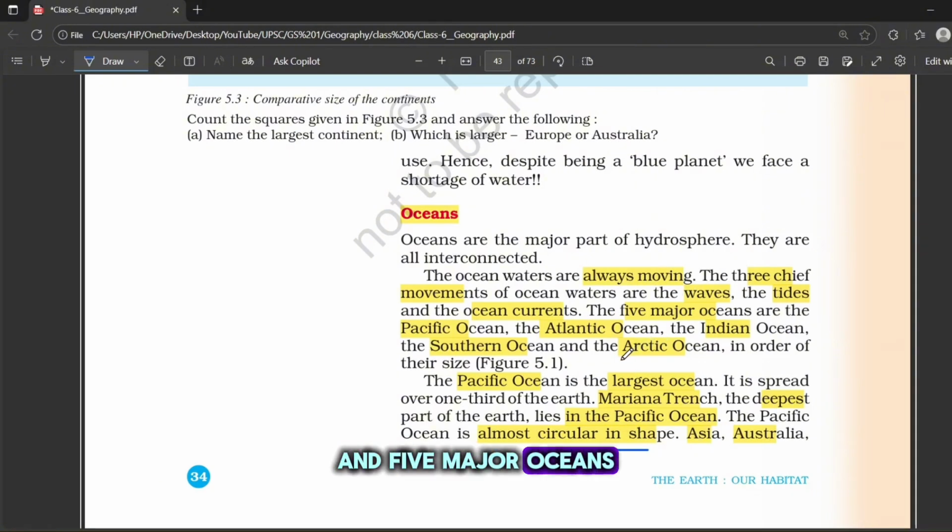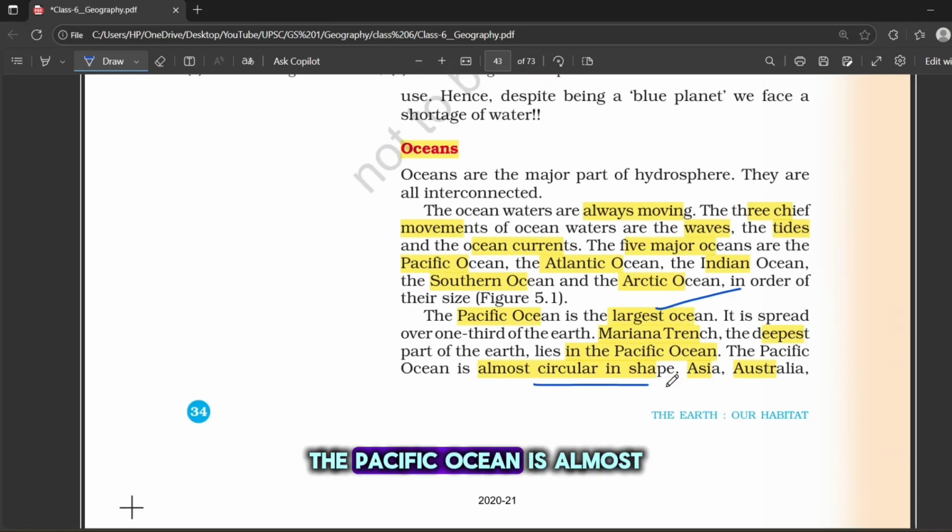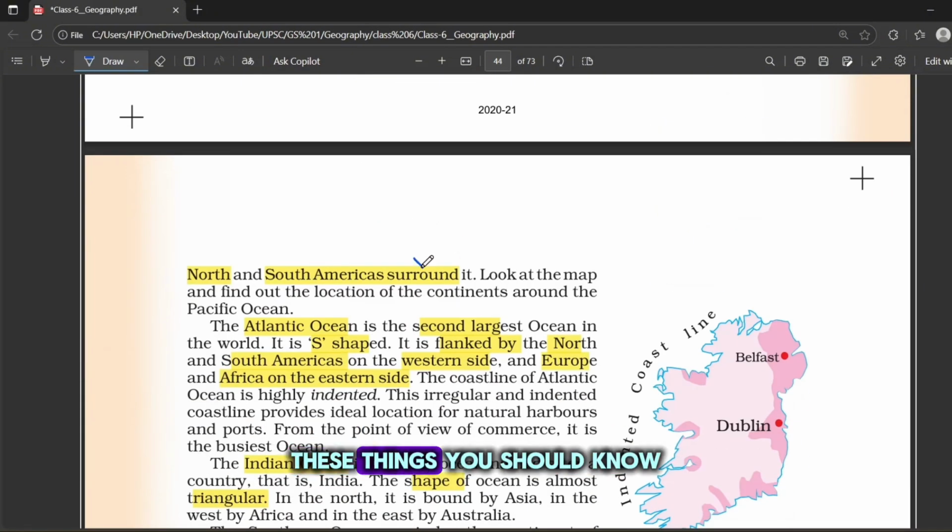And the 5 major oceans are Pacific Ocean, Atlantic Ocean, Indian Ocean, Southern Ocean, and Arctic Ocean. The first one is Pacific Ocean, the largest ocean, and Mariana Trench, the deepest part of the earth, lies in the Pacific Ocean. The Pacific Ocean is almost circular in shape. These things are important. It is surrounded by Asia, Australia, North America, and South America. These things you should know.